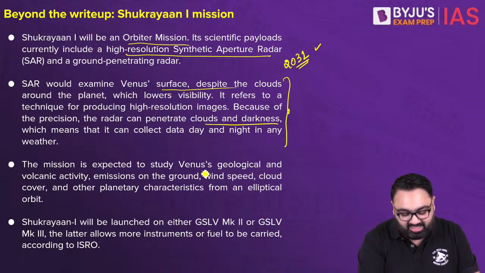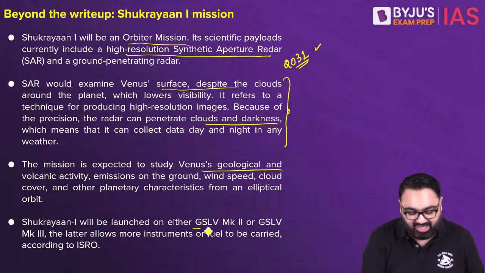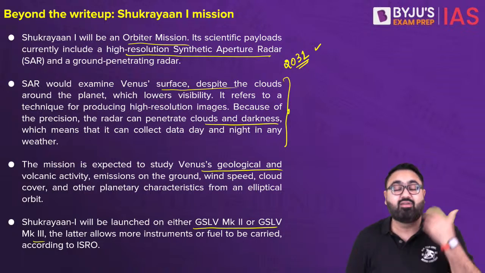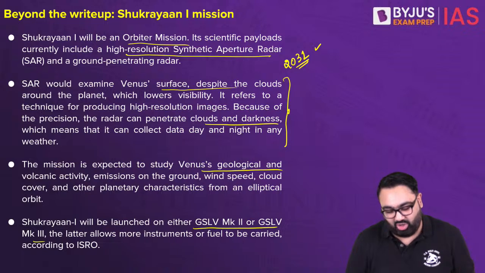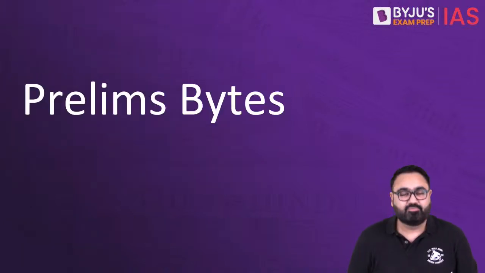Anyway, it will study Venus's geological and volcanic activity. It's supposed to be launched either on GSLV Mark 2 or Mark 3, or maybe by that time we have an even higher technology, even better launch vehicle. So far, this is the plan. It has been postponed till 2031. These are the three articles from the mains examination point of view. Now let's move on to the prelims exam point of view. We have three news stories.